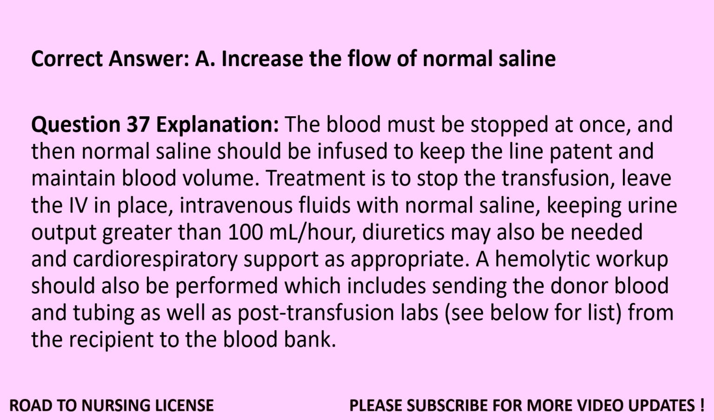Question 37 explanation. The blood must be stopped at once, and then normal saline should be infused to keep the line patent and maintain blood volume. Treatment is to stop the transfusion, leave the IV in place, give intravenous fluids with normal saline, keeping urine output greater than 100 milliliters/hour. Diuretics may also be needed and cardiorespiratory support is appropriate. A hemolytic workup should also be performed, which includes sending the donor blood and tubing as well as post-transfusion labs, see below for a list, from the recipient to the blood bank.